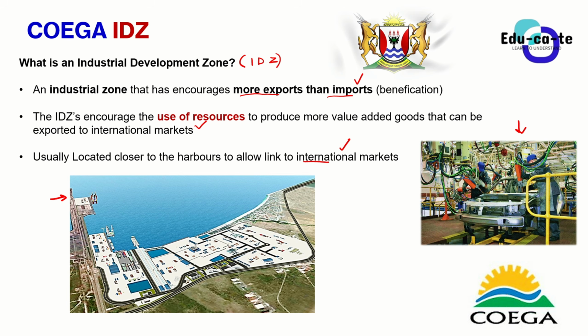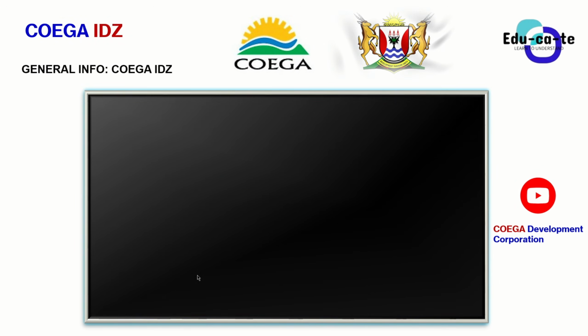be focusing on the Coega Industrial Development Zone. That is for your 2026 geography final. Okay, so let me just dive you in for just 50 seconds and let's watch the video from the industrial development zone itself. What do you think they are?